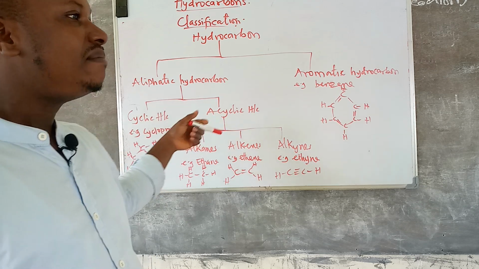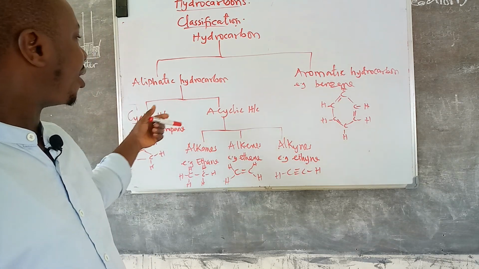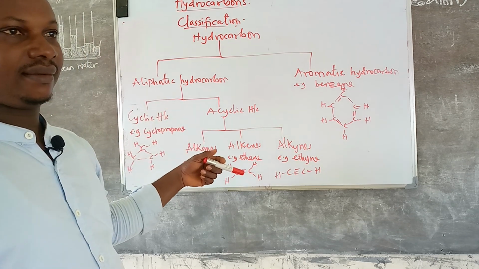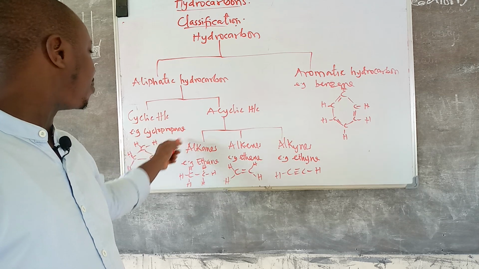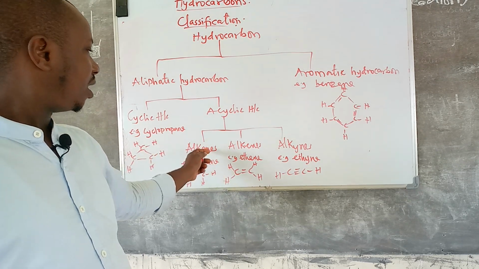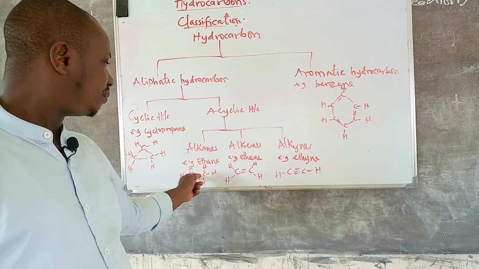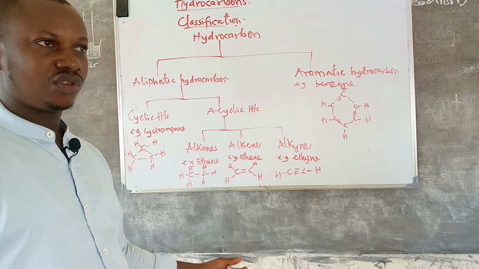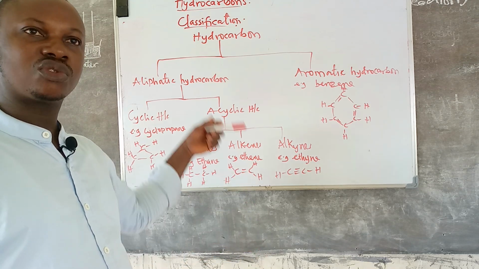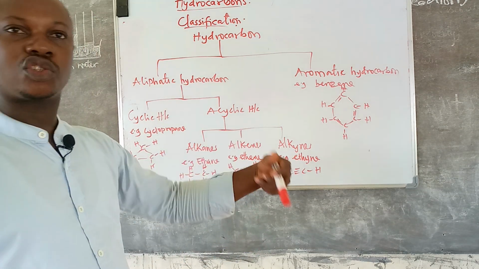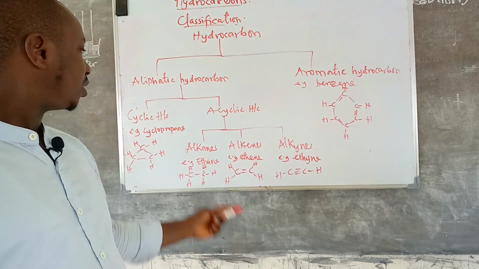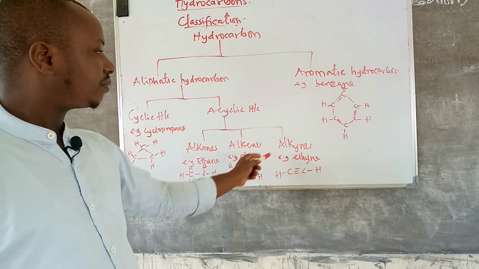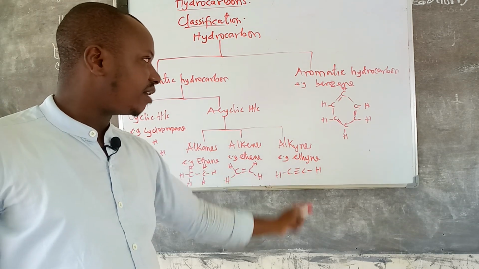Remember, cyclic means cycle, an aliphatic hydrocarbon that forms a ring, like cyclopropane, whose structure is there for you. An example of an alkane is ethane. I have put the drawing there. As time goes on, you will understand how to draw these structures. We'll have detailed information about hydrocarbon and the subsequent organic chemistry. Alkene, as you can see, has a double bond between carbon and carbon. Alkyne, the structure is there for you.